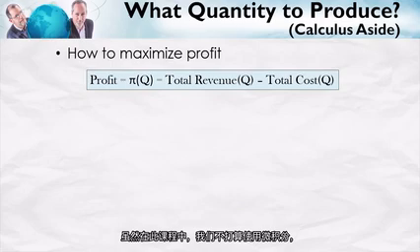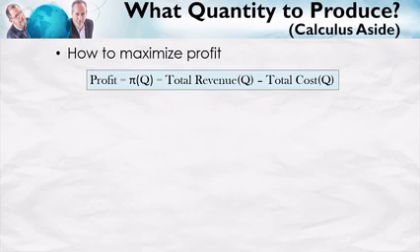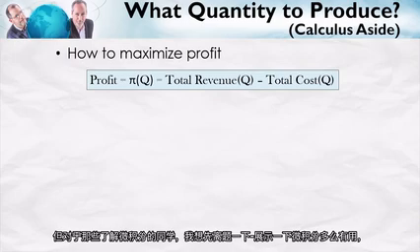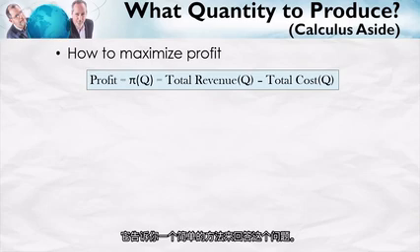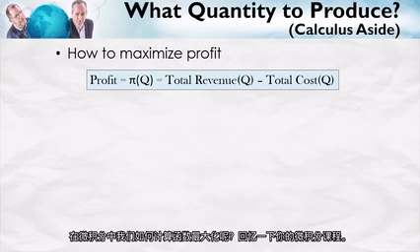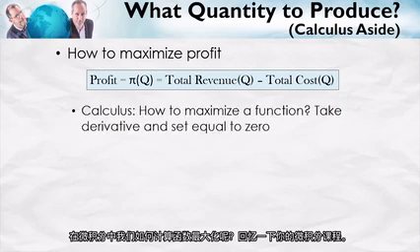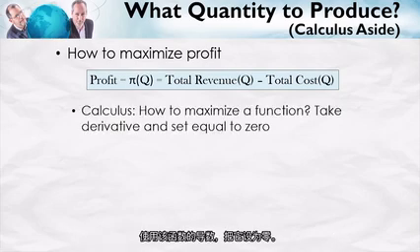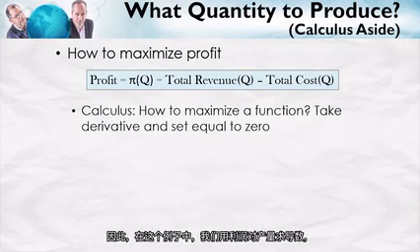Well, we're not going to use calculus in this class, but for those of you who do know calculus, I want to do a quick aside, show you actually how useful calculus is, and show you an easy way of answering this problem. So we know that profit is total revenue minus total cost, and both of these are functions of the quantity produced. Now in calculus, how do we maximize a function? Think back to your calculus class. You take the derivative of that function and you set it equal to 0.